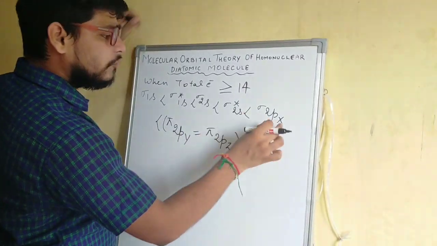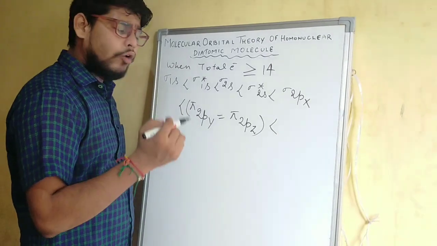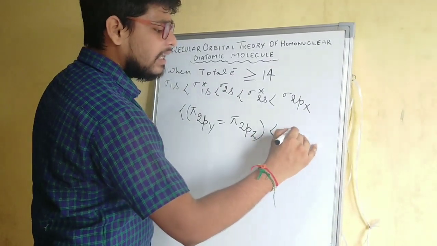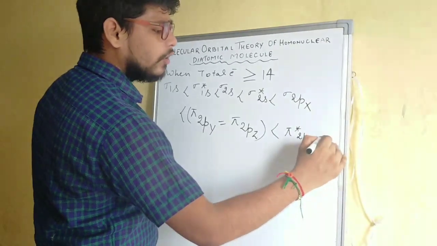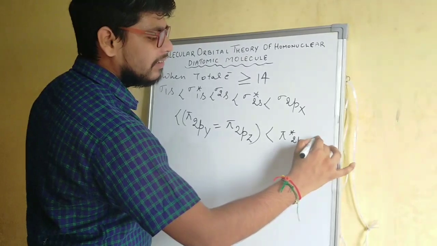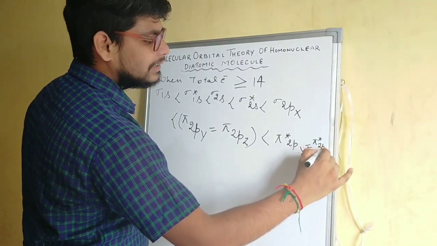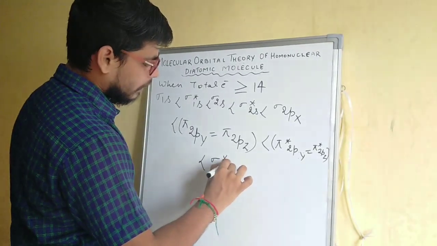And after that, since we have written the bonding molecular orbitals of the 2p subshell, now we will write the anti-bonding molecular orbitals of the 2p subshell. So it will be pi star 2py equals pi star 2pz and sigma star 2px.